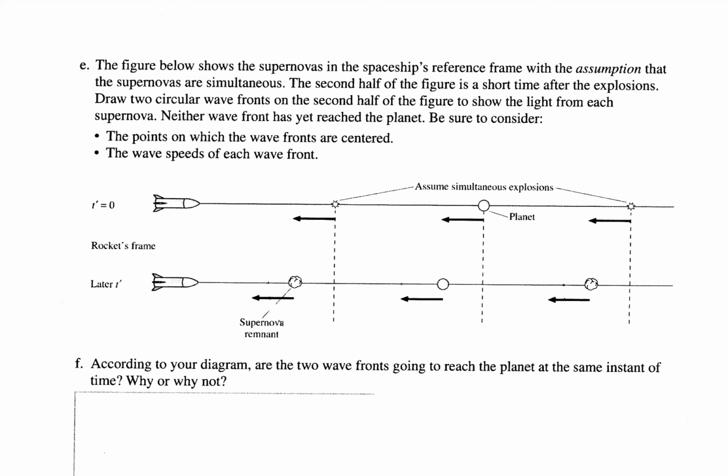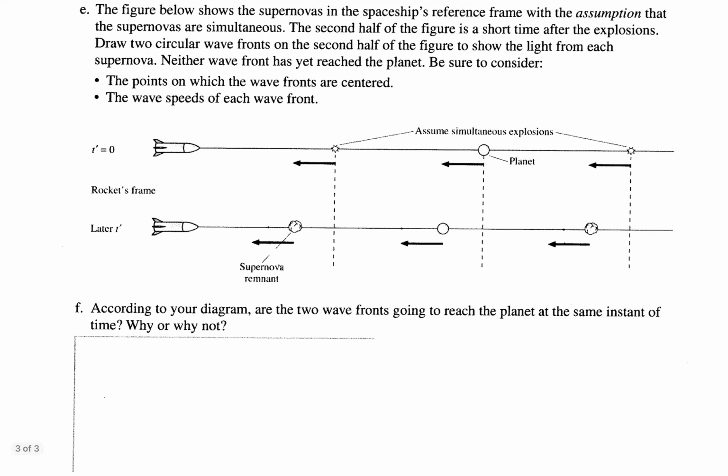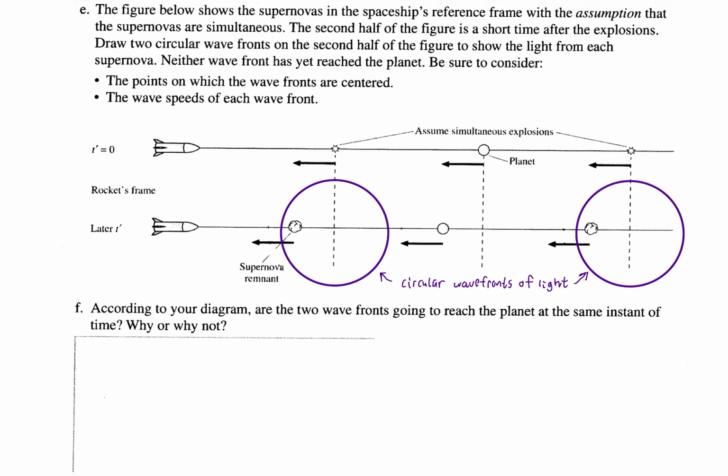Okay, so let's think about this then. We want to think about these spreading wavefronts like ripples in a pond. Essentially, the two supernovas would represent pebbles dropped in this pond, the galaxy, and then the energy would be spreading out, the light would be spreading out in a circular wavefront from that source, right? The two sources. Okay, so it would look like that.